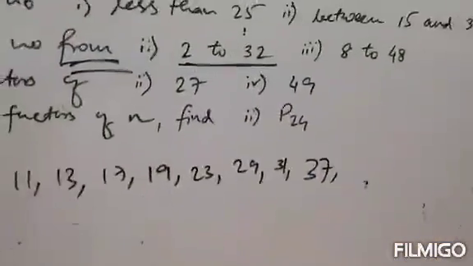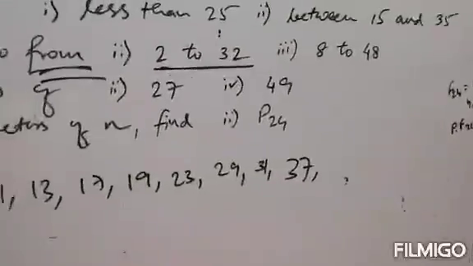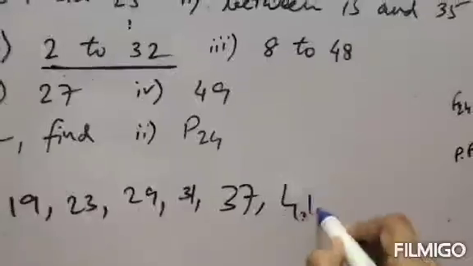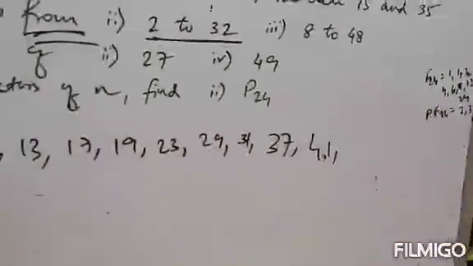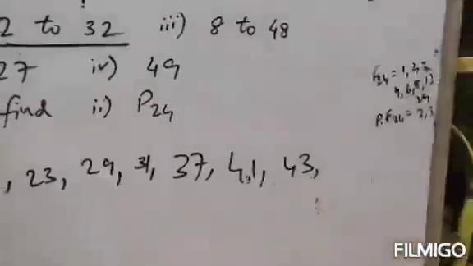Next 38 divisible by 2 not a prime number, 39 divisible by 3 and 13 not a prime number, 40 divisible by 2 not a prime number. Next number is 41, prime number. 42 is a composite number, divisible by 2. Next number is 43, it is a prime number.